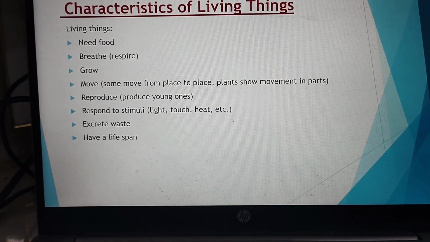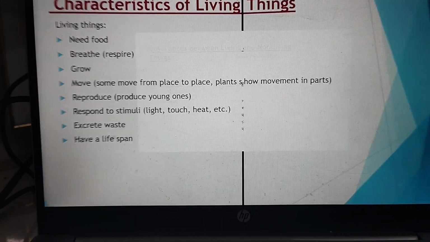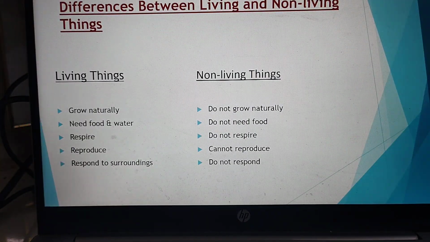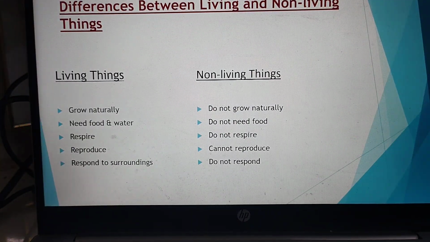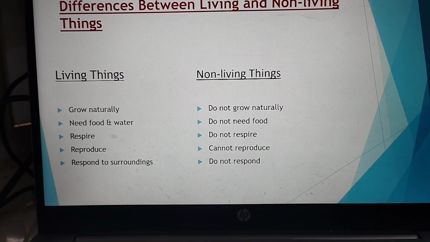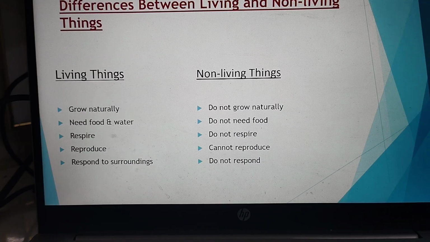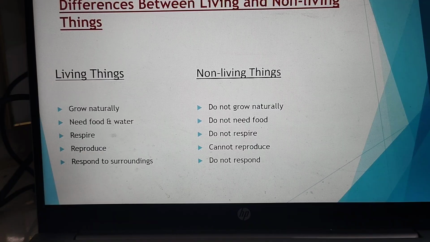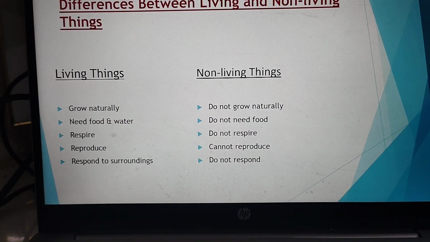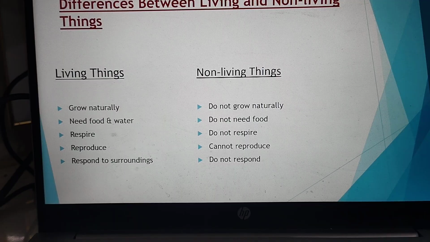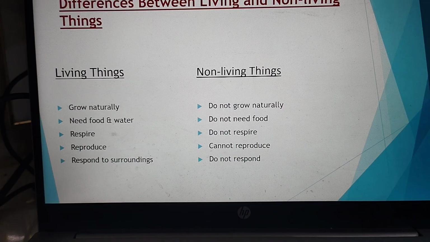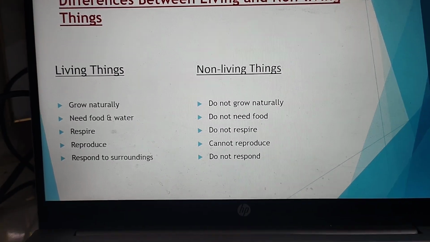These characteristics help us to understand the difference between living and non-living. We have already studied the basic differences in the previous classes. Let us revise it one more time. Living things grow naturally, whereas non-living things don't grow. Living things need food and water, whereas non-living things don't need any food. Living things also respire, reproduce, and respond to their surroundings. Non-living things do not respire, do not reproduce, and do not respond at all.